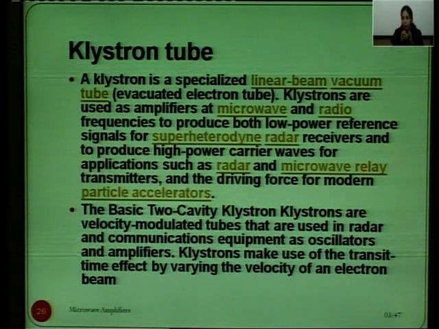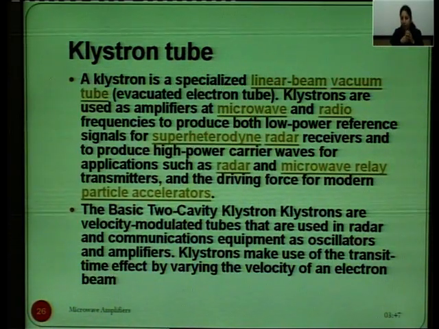Now, the Klystron tube, which is the first microwave amplifier. A Klystron tube is a specialized linear beam vacuum tube. Klystrons are used as amplifiers at microwave and radio frequencies to produce both low power reference signals for superheterodyne radar receivers and high power carrier waves for applications such as radars, microwave relay transmitters and driving force for modern particle accelerators. So, these are some applications of the Klystron tube.